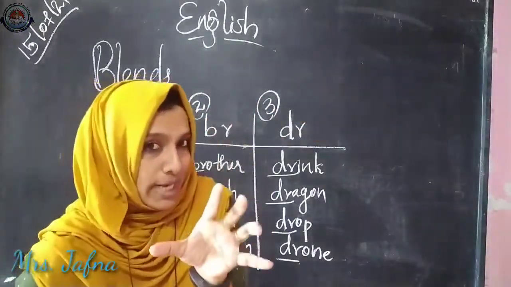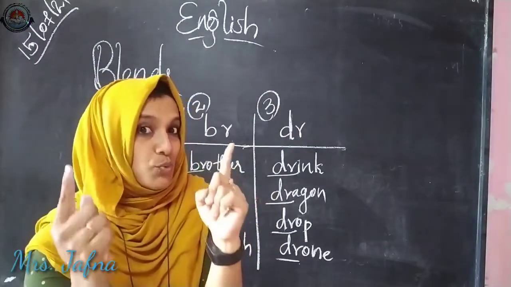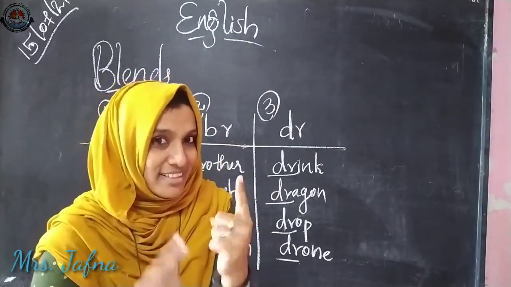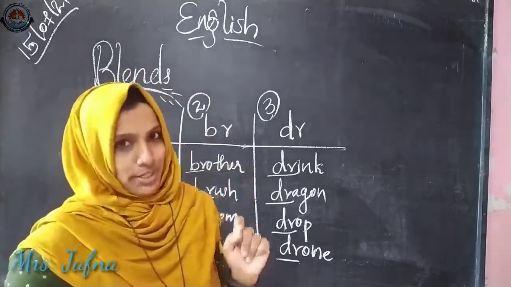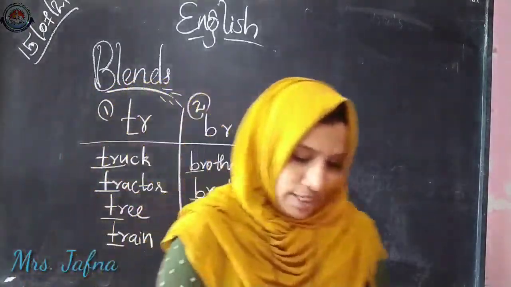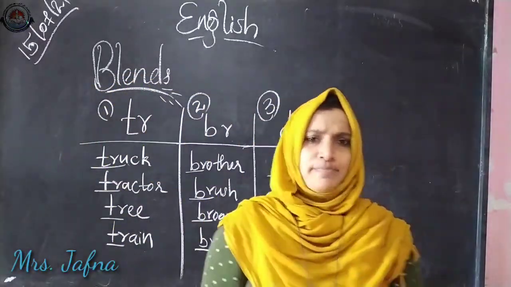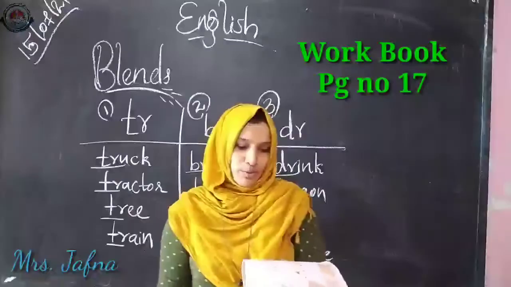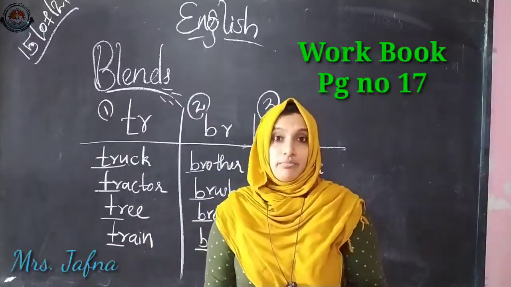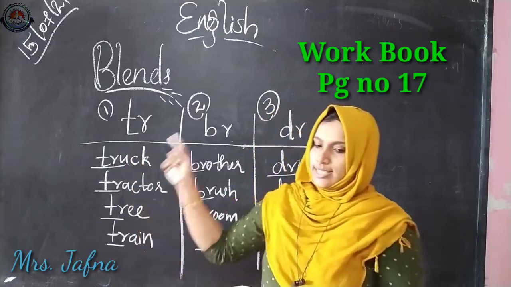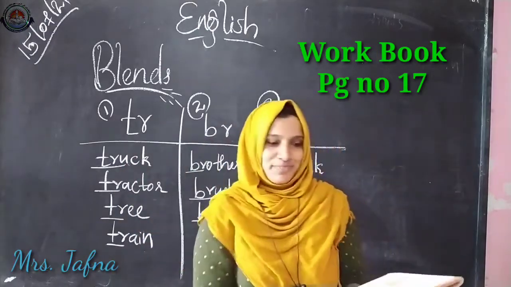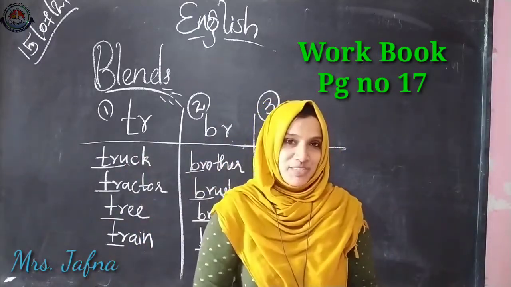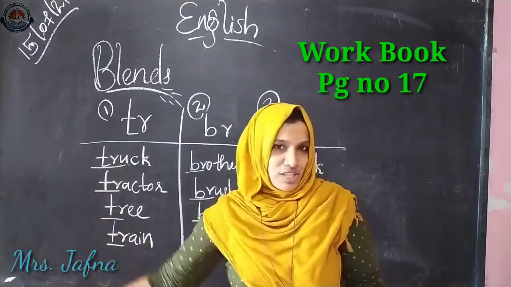So what do we mean by blends? Blends means two letters together to make one sound. That is called blends. Okay, so now it is a good time to take your workbook. Please take page number 17, blends: tr, br and dr. Say with me, tr, br and dr.